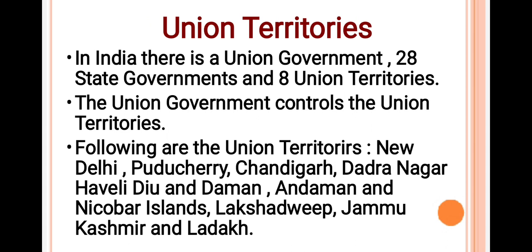The union government controls the union territories. Following are the union territories: New Delhi, Puducherry, Chandigarh, Dadra Nagar Haveli, Diu and Daman, Andaman and Nicobar Islands, Lakshadweep, Jammu Kashmir and Ladakh. All these union territories are controlled by the union government.